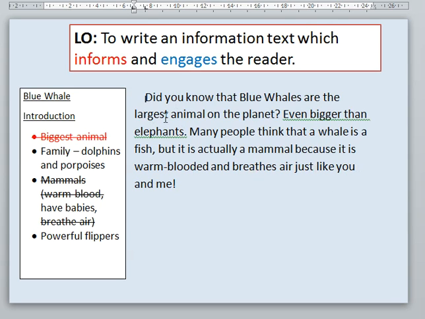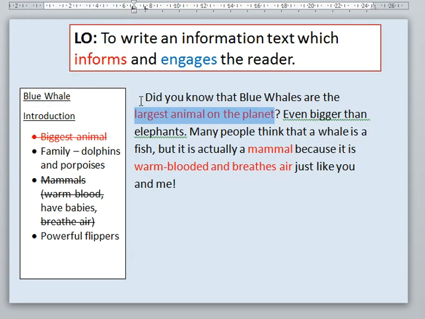So if I look at the different ways that I've informed them, well, I've told them he's the largest animal on the planet, so that's information. I've also said that he's a mammal. So that's information, and I've said warm-blooded and breathes air, which is information. Oh, wrong colour, Mrs. Pilkington. Okay, let me swap those. So those are all my informing bits.